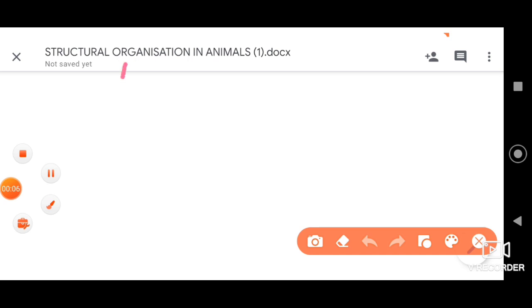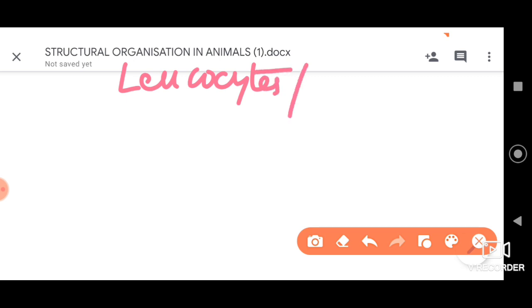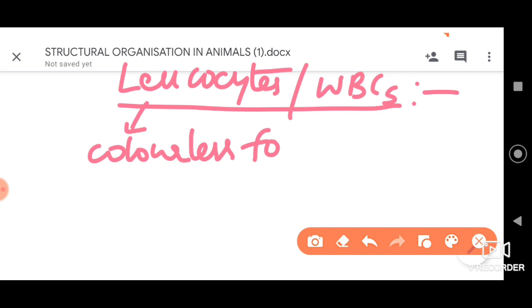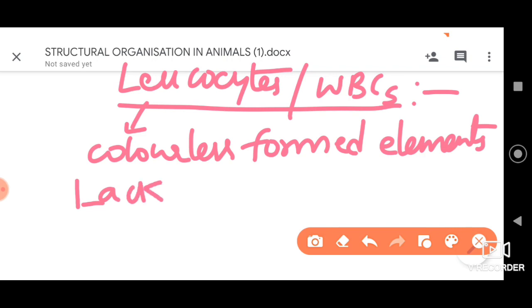Students, the second type of blood cells we have is the leukocytes, or white blood corpuscles. Both ways you can refer to them. Generally these cells are colorless formed elements of the blood, and they do not possess hemoglobin. They lack hemoglobin. The red pigment is absent, because of which we call them colorless.